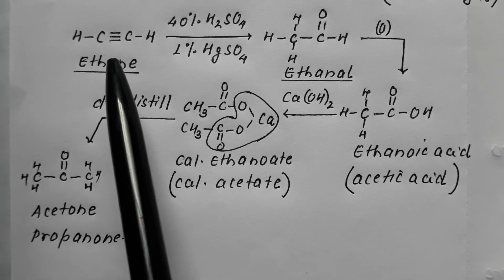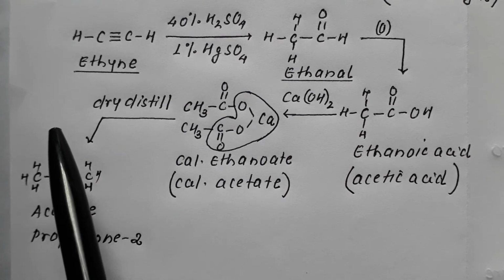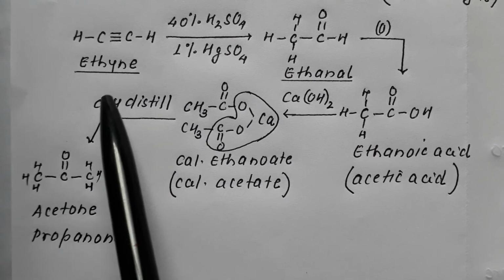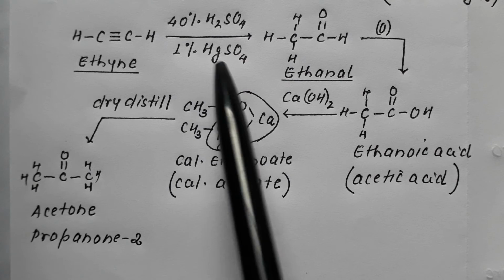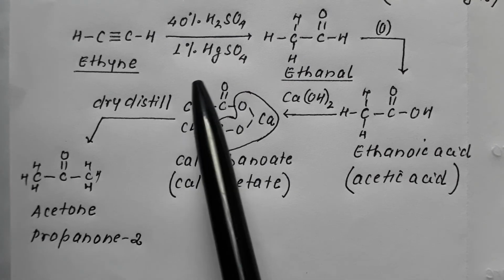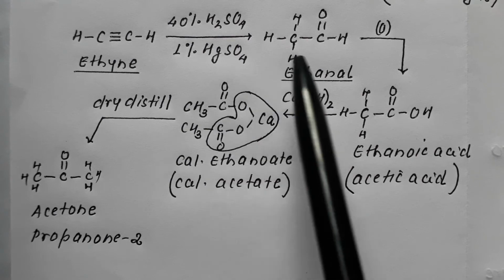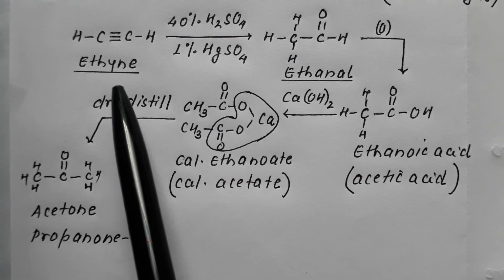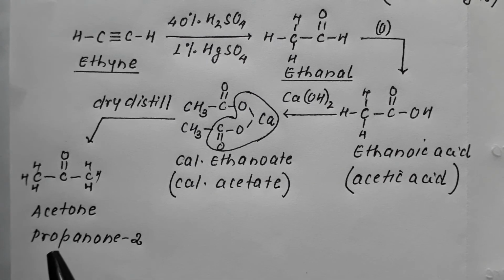It undergoes dehalogenation. Chloroform converts into ethyne. Now when this ethyne is made to react with 40% H2SO4 and 1% HgSO4 mixture, just as we have discussed, it converts into ethanol, that is acetaldehyde.